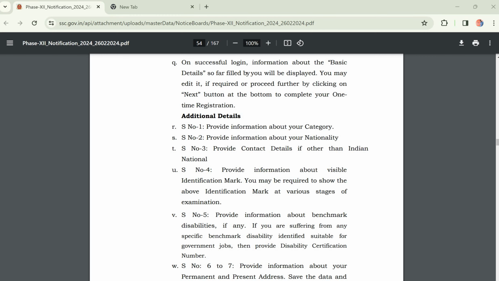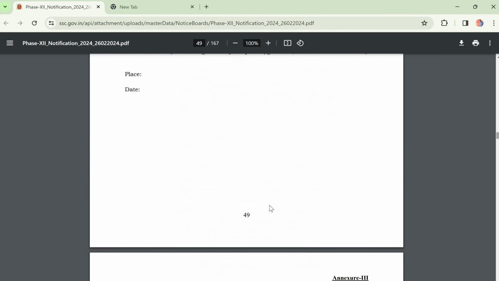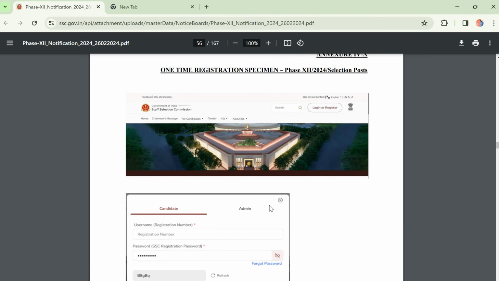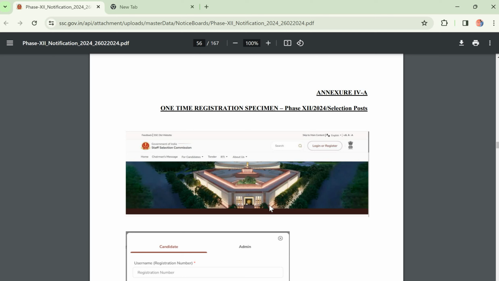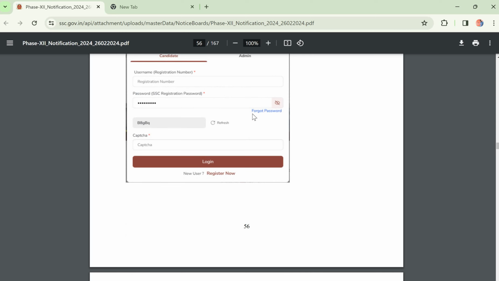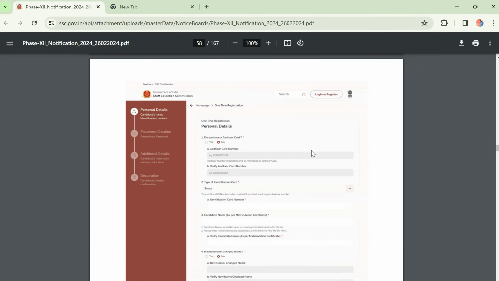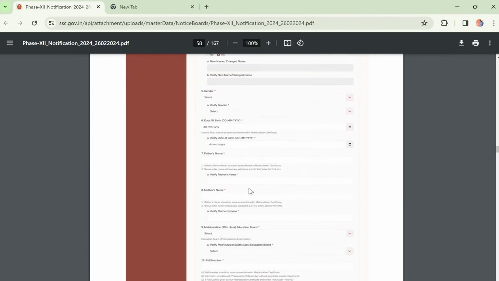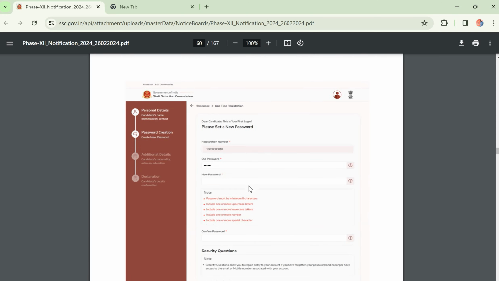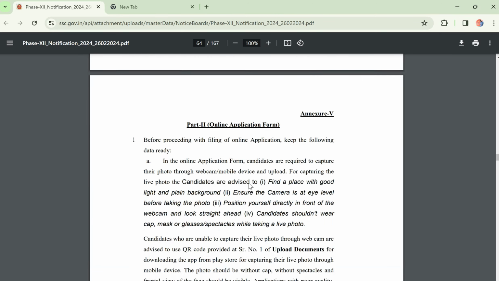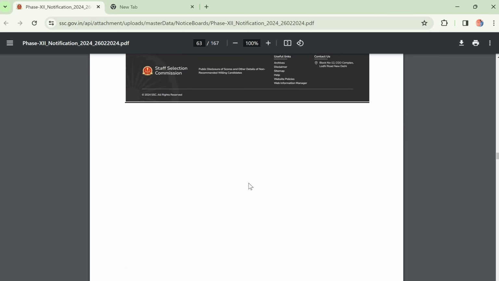Here I will directly go to this. They have already given detail, but once I will explain about the one-time registration. First you have to register as a one-time user, login or register, what I told you. Then after that you have to fill in your details and confirm. These are the details you have to fill. There is an application form available, like a mock application. You have to create everything. This is just the registration process.